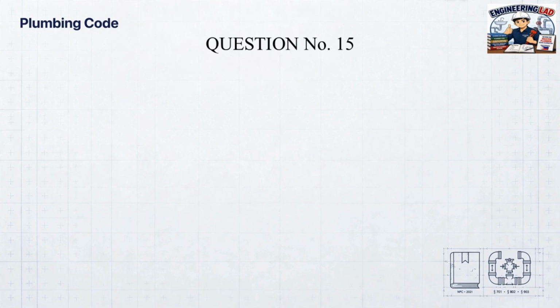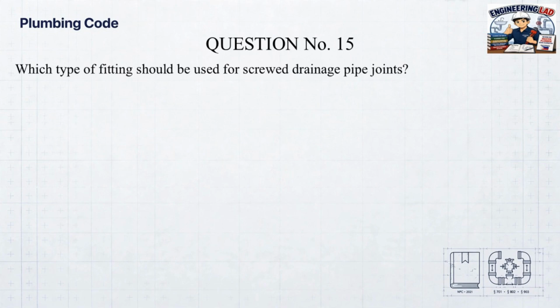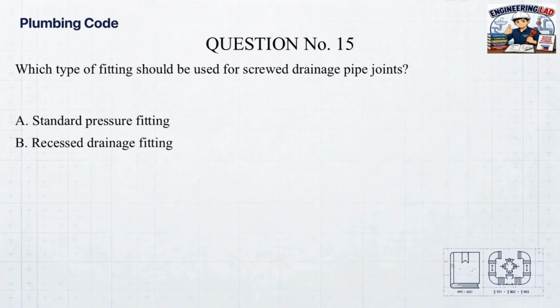Question number 15. Which type of fitting should be used for screwed drainage pipe joints? A. Standard pressure fitting. B. Recessed drainage fitting. C. Compression fitting only. D. Cap fitting.